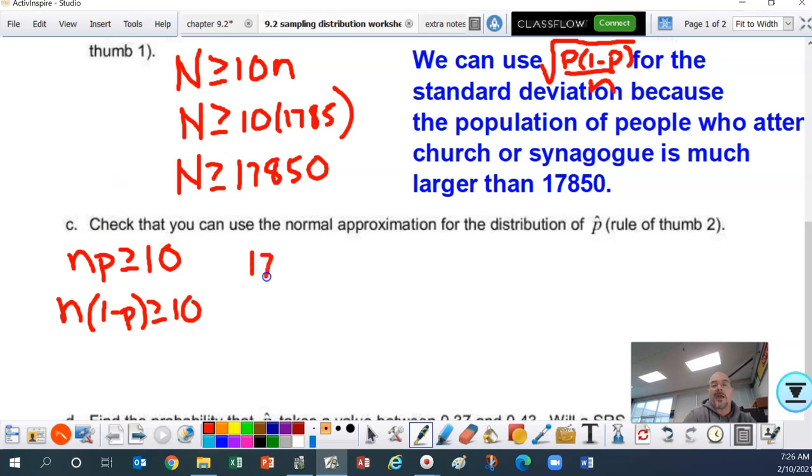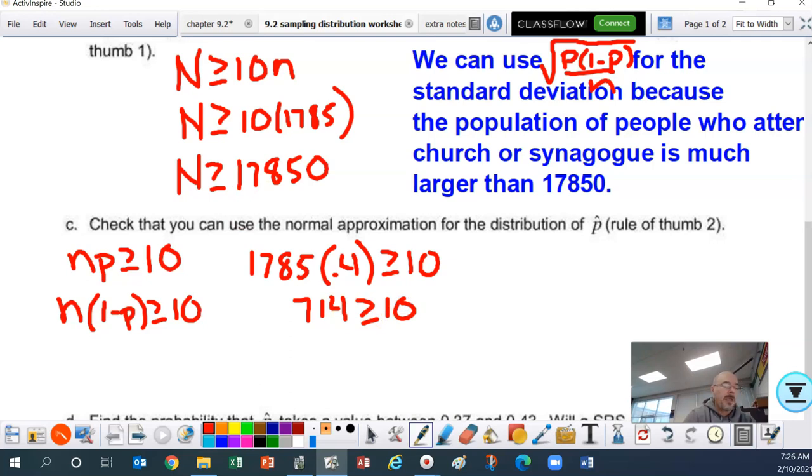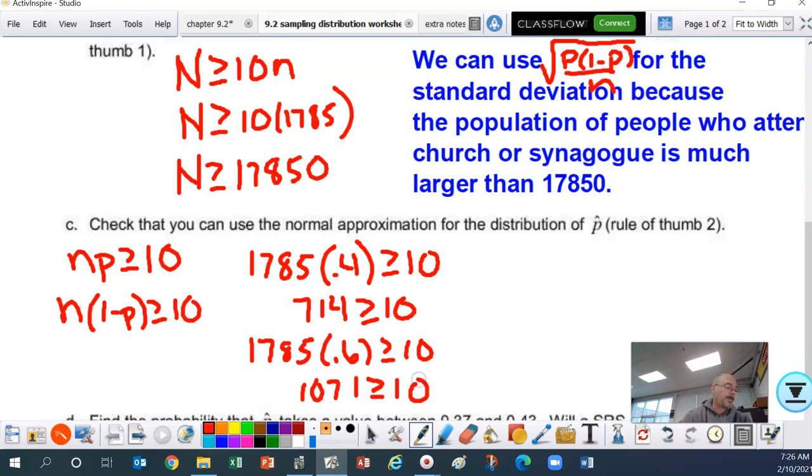So if I take the 1,785 times the, let's see, what did we get? 0.4. All right. And if I solve that, I'm going to get 714, which is greater than or equal to 10. And then if I take the 1,785 times the complement, okay, well, obviously that's going to be greater than 10. That's 1,071, which is greater than or equal to 10.